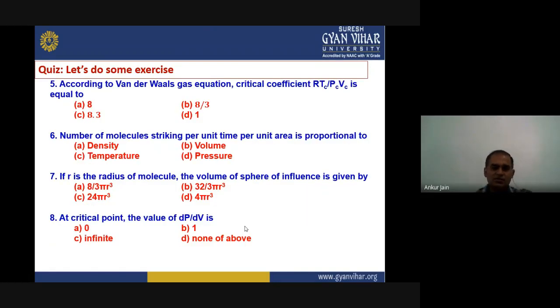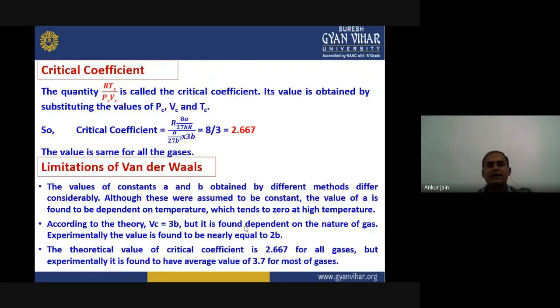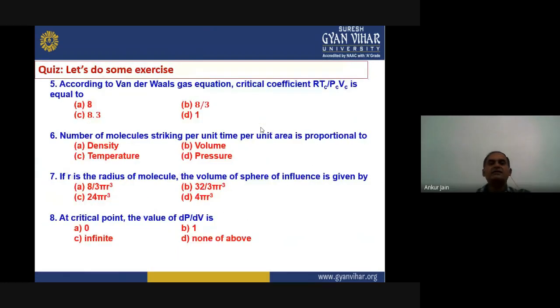Now let us go to the next question, which is, according to the van der Waals gas equation, the critical coefficient RTc upon PcVc is equal to 8, 8 by 3, 8.3, or 1. We calculated the value of the critical coefficient. If you see here, we have calculated the critical coefficient as 8 by 3 or 2.667. So the right answer for this question will be B, 8 by 3.